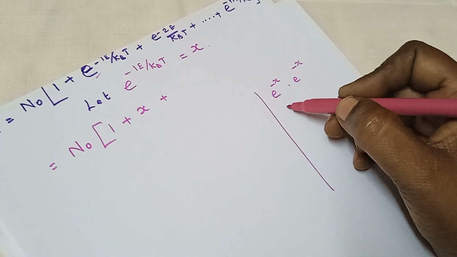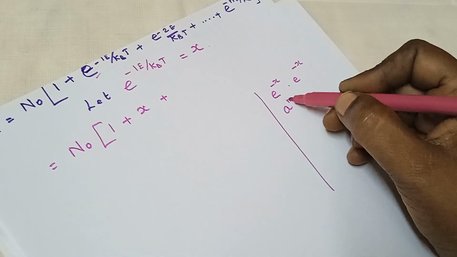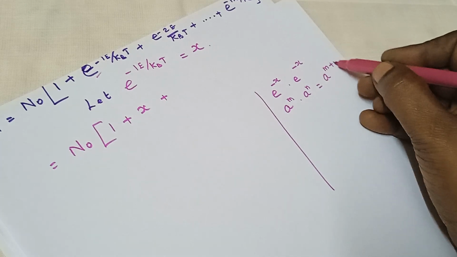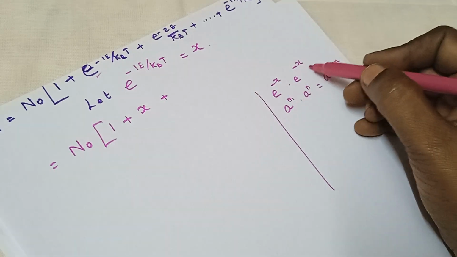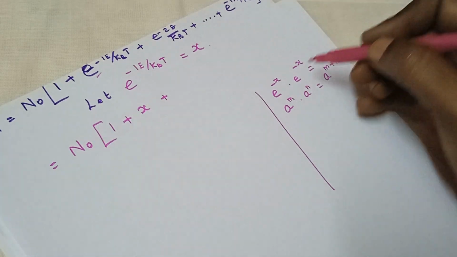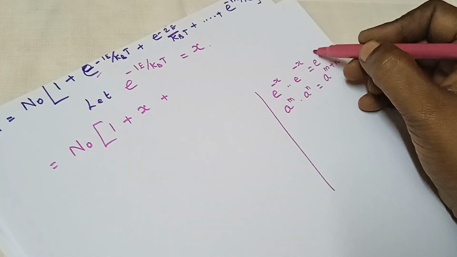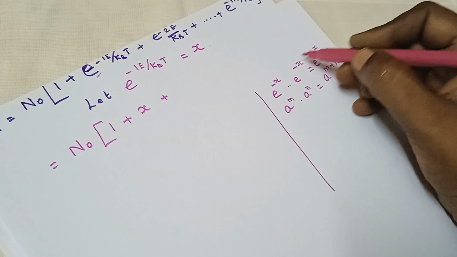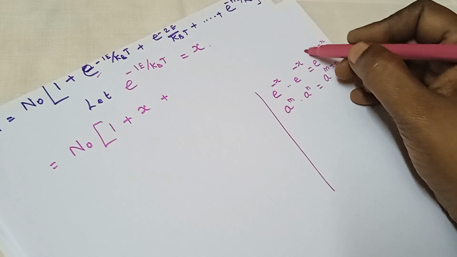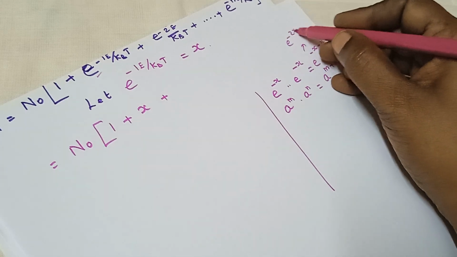It is just like a power m into a power n, which is equal to a power m plus n. Similarly, e power minus x into e power minus x is equal to e power minus x plus minus x. So I'll get e power minus 2x.